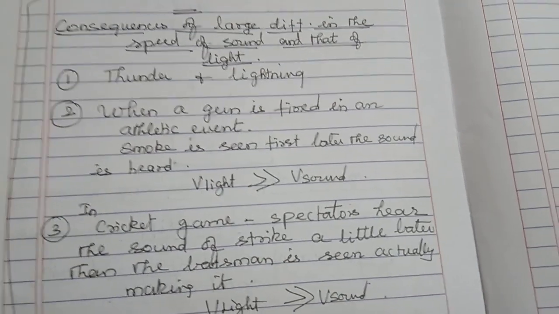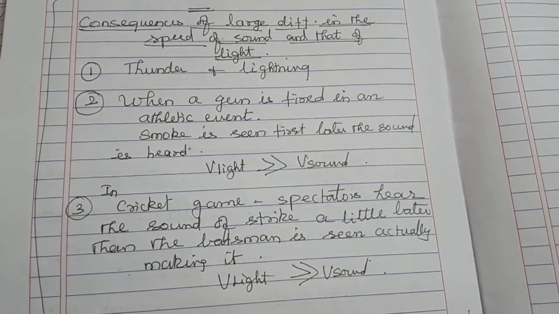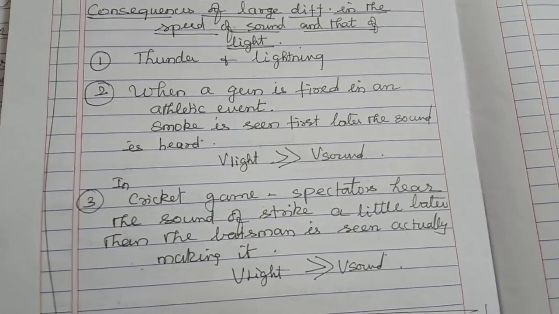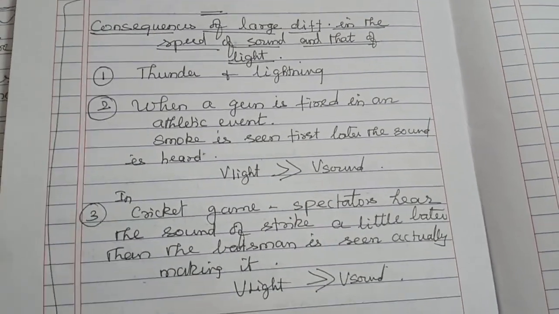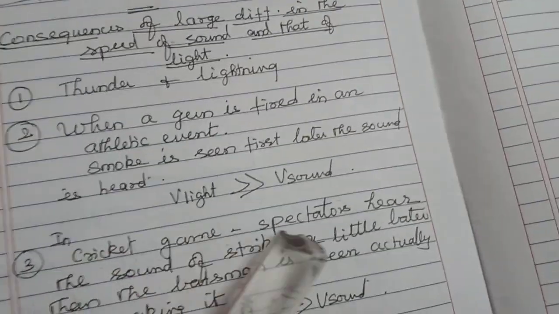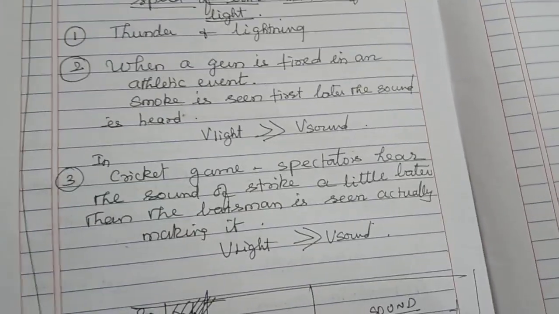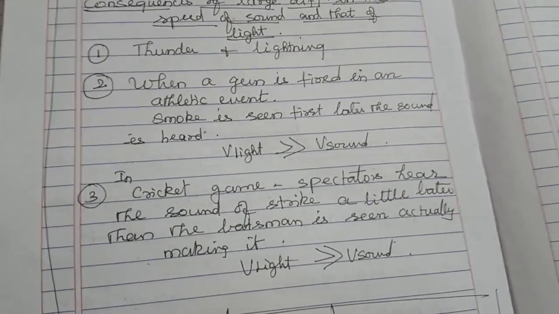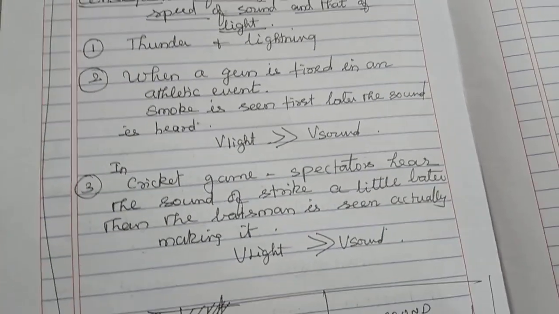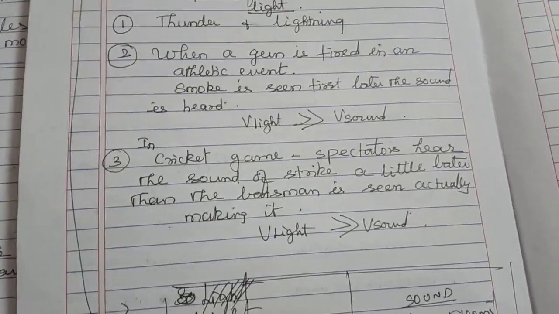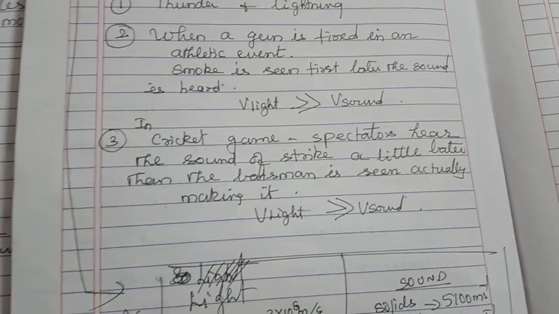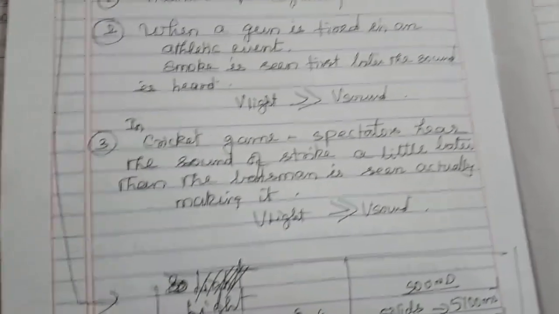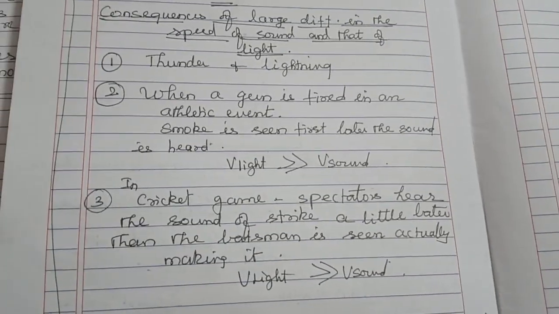Then the next is very interesting. You would have seen in an athletic event, the gun is fired, but you see the smoke first, and later the sound is heard with a small time lapse. The reason is that the velocity of light is much greater than the velocity of sound. Even in a cricket game, the spectator hears the sound of the strike from the bat a little later than the batsman is seen hitting it. You see the batsman already hitting, but hear the sound with a time lapse, because light travels much faster than sound.